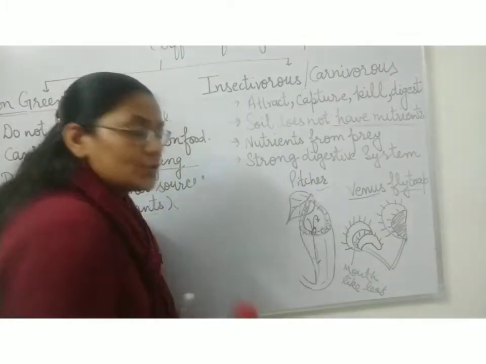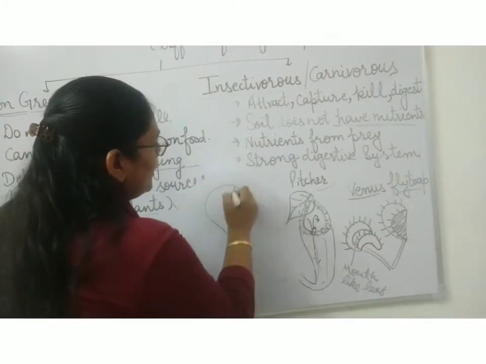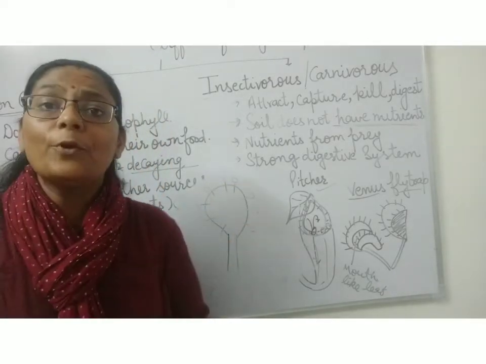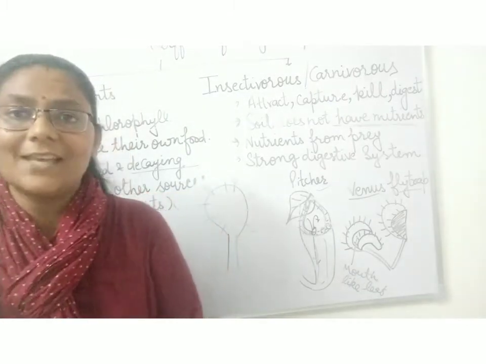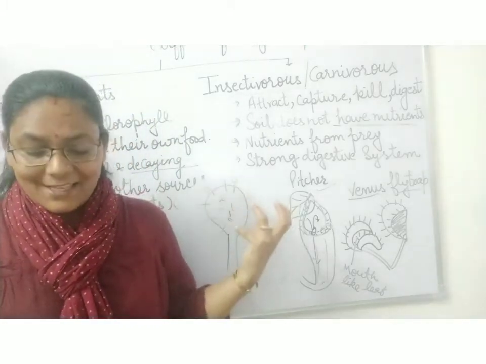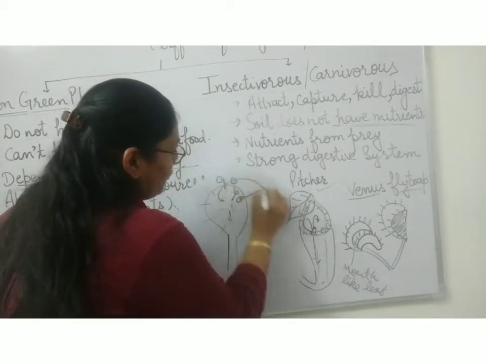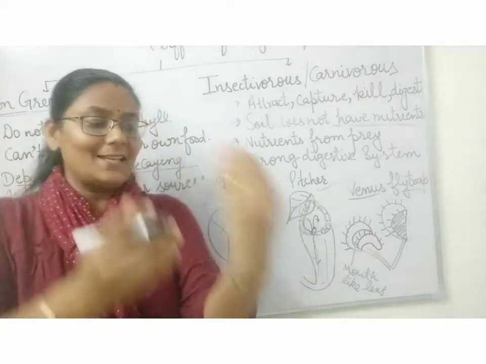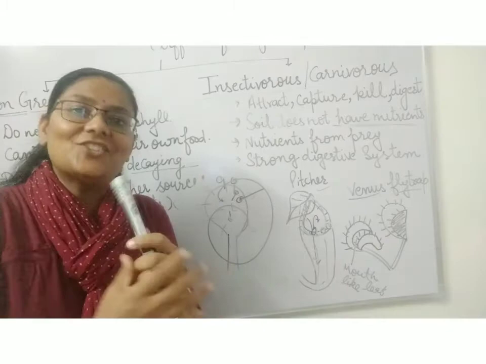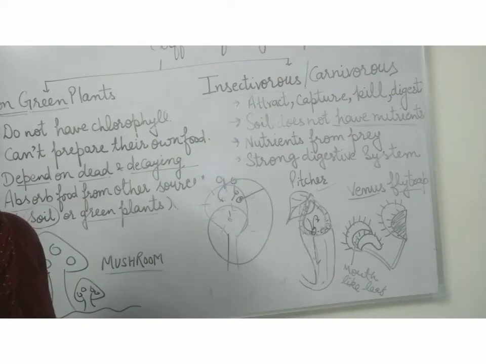Sandu plant looks very beautiful. Its structure is quite like this, that small leaves are present on it, and it looks so beautiful that insects are attracted towards it, and insects come and sit over here. And when the insects come and sit over here, as the insect comes, it folds on itself and it traps the insect like this. And it does not let the insect go out, and it digests the insects. So like this, these insectivorous plants are eating the insects.